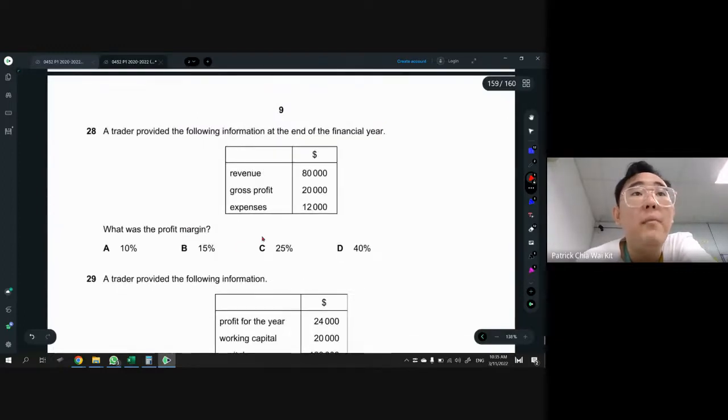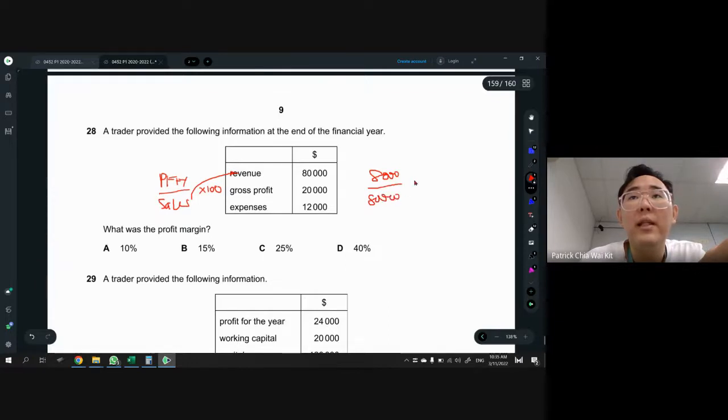All right, then now we have a profit margin. The profit margin formula is PFTY over sales times 100. Sales, another word is revenue, which is this one. PFTY is not given, but to find PFTY is very simple. Just take gross profit minus expenses, and you get your PFTY, that is 8,000. So 8,000 of your PFTY over revenue 80,000, and then times 100. So technically, 10%.